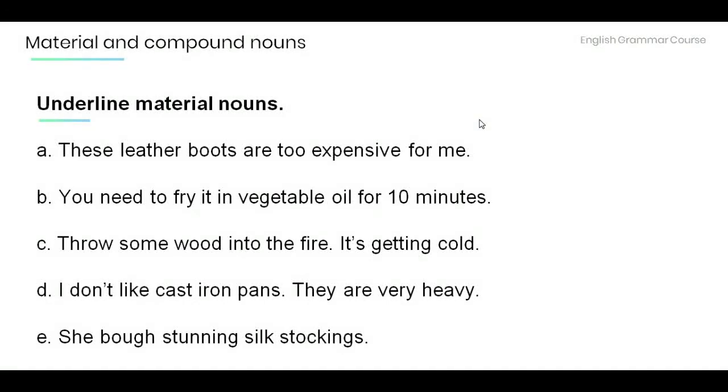And now it's time for you to practice on your own. Read the following sentences and underline the material nouns. A. These leather boots are too expensive for me. B. You need to fry it in vegetable oil for 10 minutes. C. Throw some wood into the fire. It's getting cold.